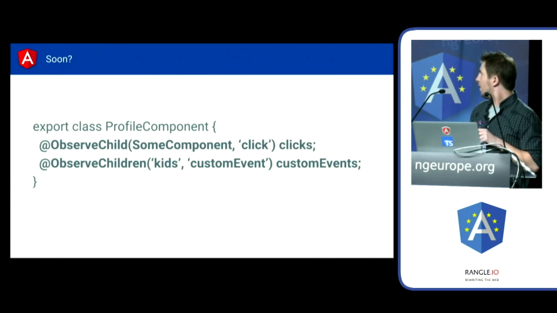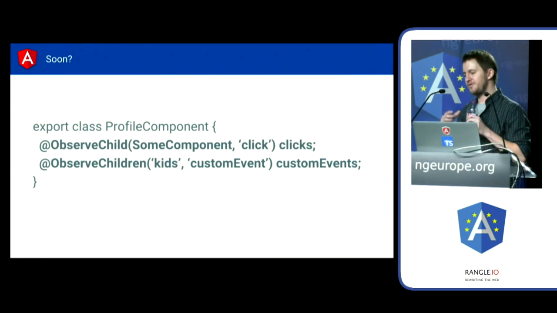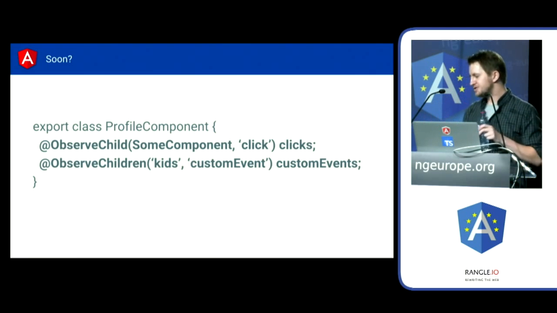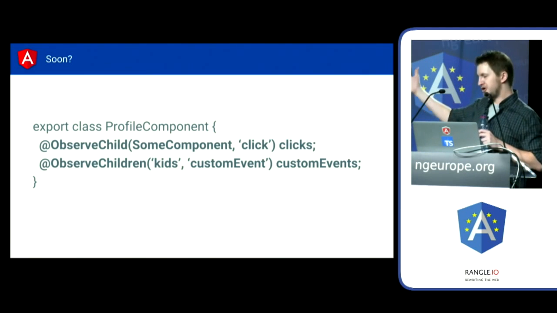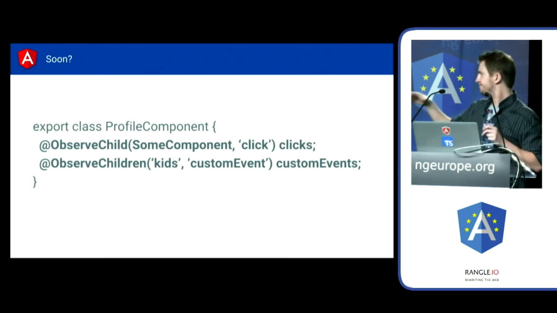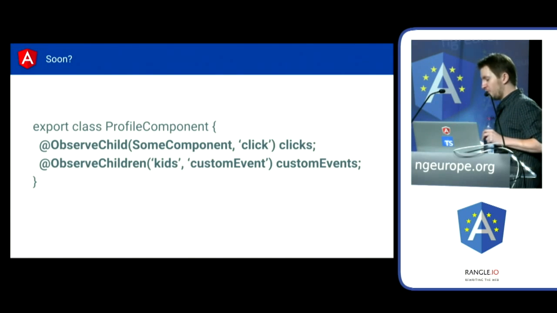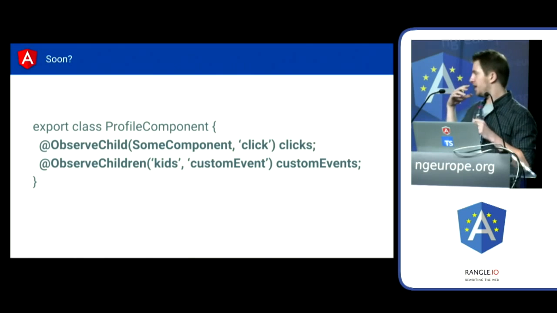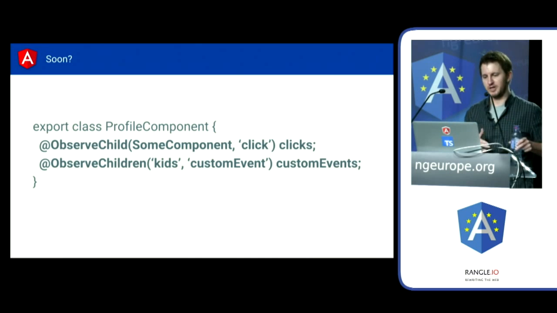So one kind of missing piece for me in Angular 2 right now is we've got a really, really good story for how to get observables from services, from the router, from all of the various observable APIs in Angular. And so we can do a really good story on output to the view, right? Model to view is really, really well done at the moment. And we've got a really, really good story for data coming off of forms, right? We talked about the forms API. So when you're typing in input boxes, things like that, we've got a really, really good story for that, and I think it works really well.